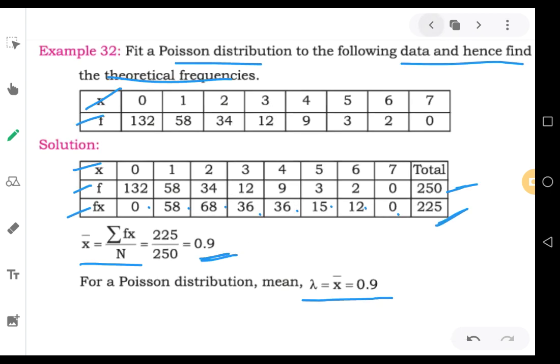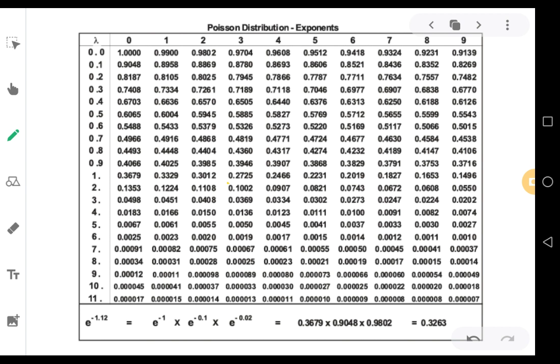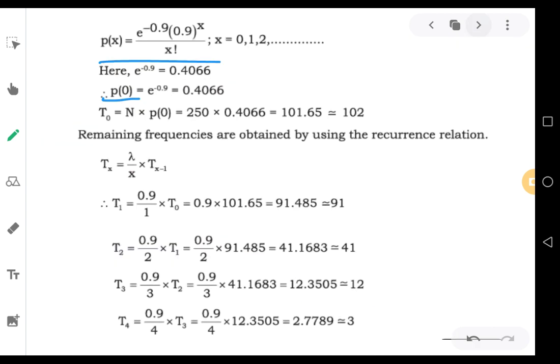So go to the Poisson exponents table. e to the power of minus 0.9 should be 0.4066. 0.4066 will be the first probability term, that is P0. Once you get the first probability term, you can multiply it with big N to get T0. T0 is equal to big N into P0. You remember this formula. Therefore, use that: T0 equals N into P0.